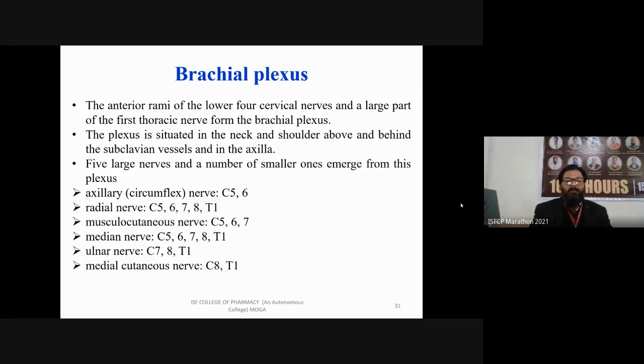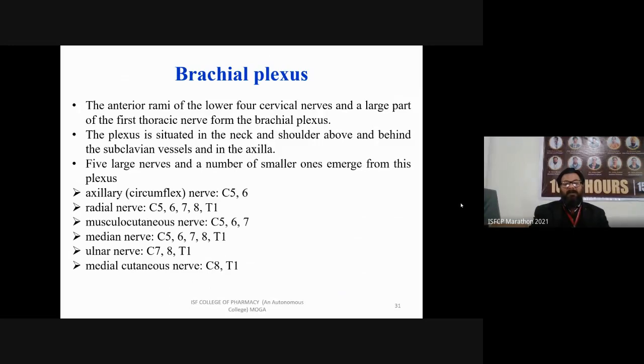Next is your musculocutaneous nerve. What is musculocutaneous nerve? That is supplying to your muscle and cutaneous skin part, originating from C5, C6 and C7. Next is your median nerve. Median nerve is also originating from C5, C6, C7, C8 and thoracic 1.